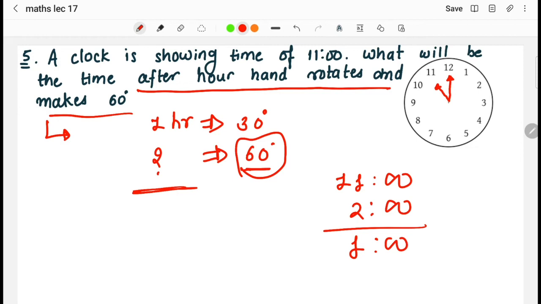Right? So as I told you, once again, in 1 hour the hour hand covers 30 degrees, so in 2 hours it will cover 60 degrees. When the time was 11 o'clock, we have to add 2 hours to 11 o'clock. It means it will be 1 o'clock. So the clock is showing the time 1 o'clock. In this way we'll find the answer.